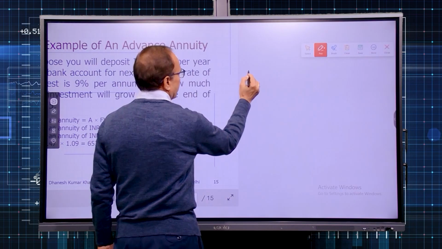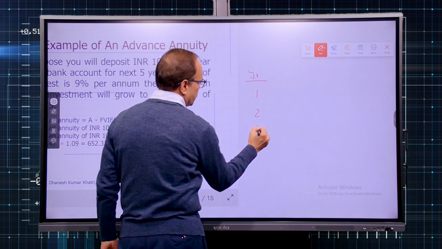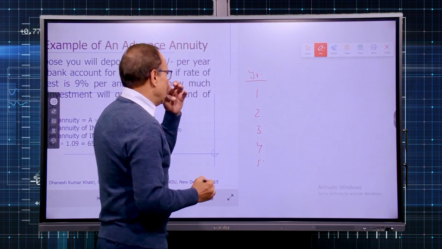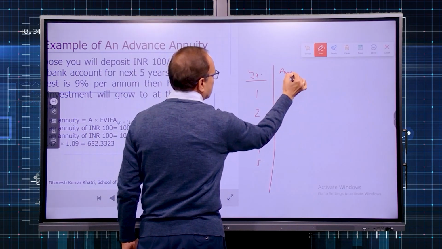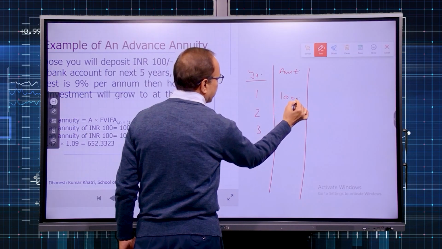Let us say 1, 2, 3, 4, 5. So these are the years. The amount which you are going to deposit is 1000 at the end of year 1.